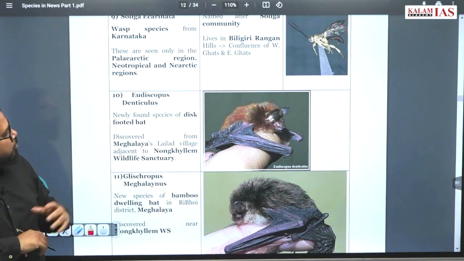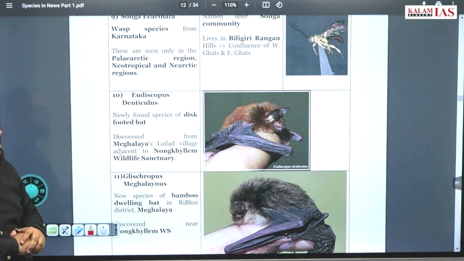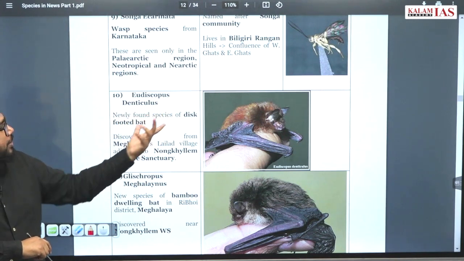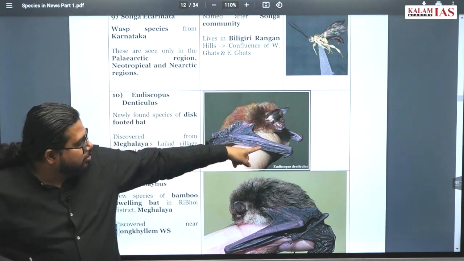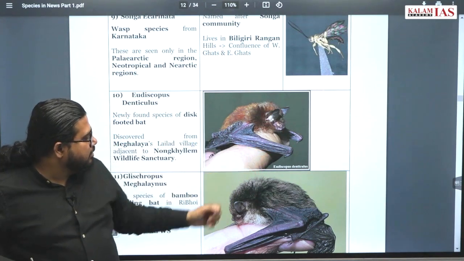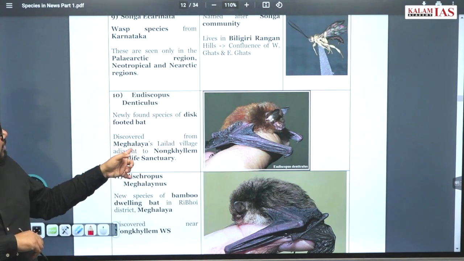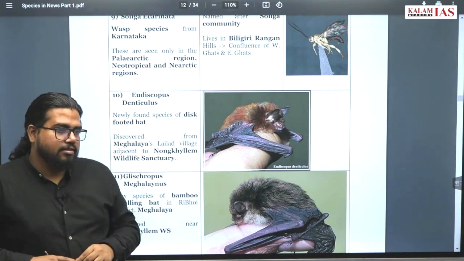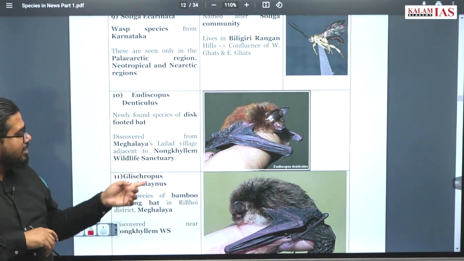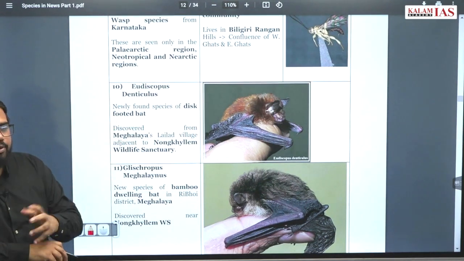Now, Eudiscopus denticulus. This is a newly found species of disc-footed bat. Here you can see how small it is. Where do you find bat species in India? Mostly in caves, mostly in dense forest regions.